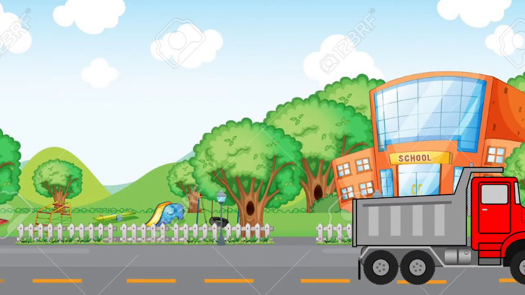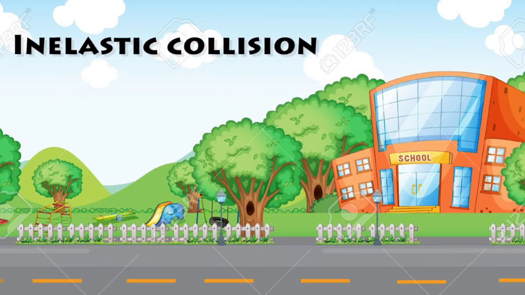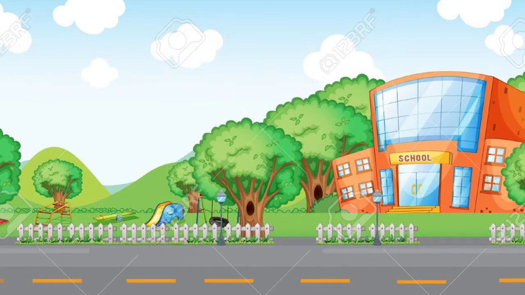A good example of an inelastic collision is when two vehicles from opposite directions collide and end up joining together and move in the same direction.